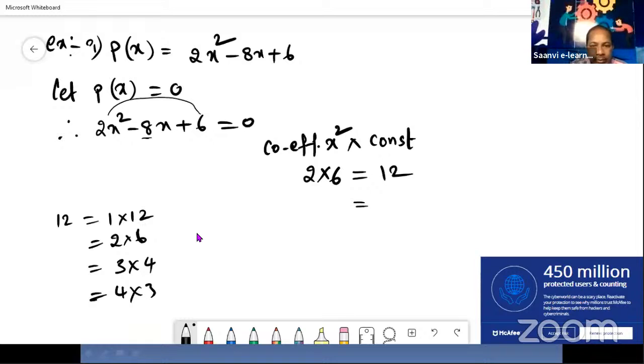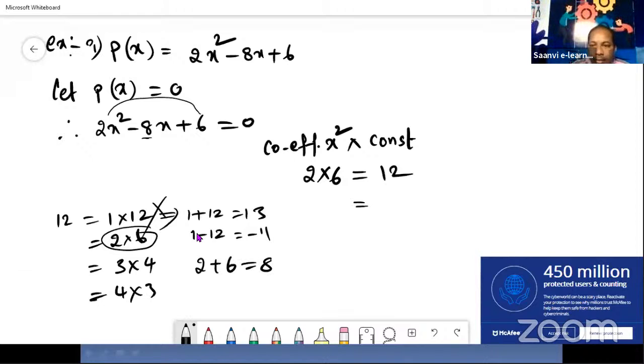Let us see which factors are suitable. If we take 1 into 12 and add them, 1 plus 12 we get 13, but here the middle term is minus 8. If we subtract them, 1 minus 12 we get minus 11, but we needed minus 8. So 1 into 12 is not suitable. If we take 2 into 6, 2 sixes are 12, and when we add 2 plus 6 we get 8.